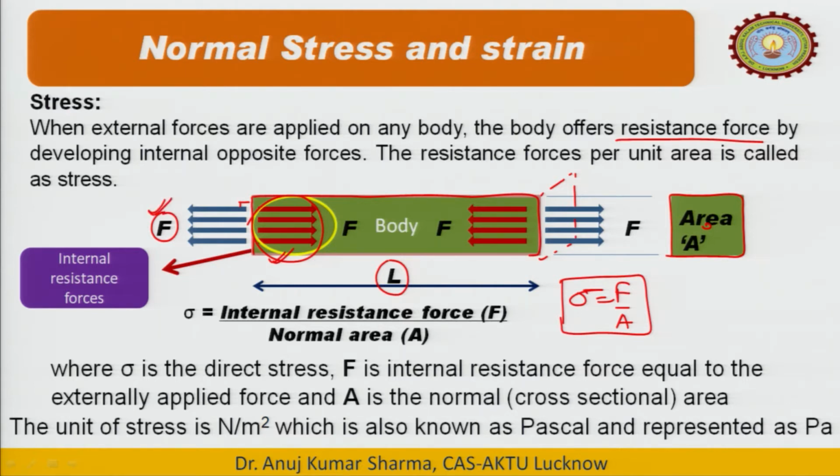So, the total force will be equal to shear force, the resistance force will be F, the total area is A. So, it is the direct stress. So, this is the tensile stress. If we see the formula of this, it is Newton per meter square. F, the unit of F is Newton and area in meter square.